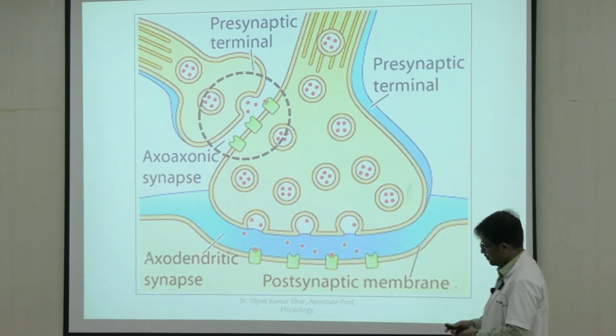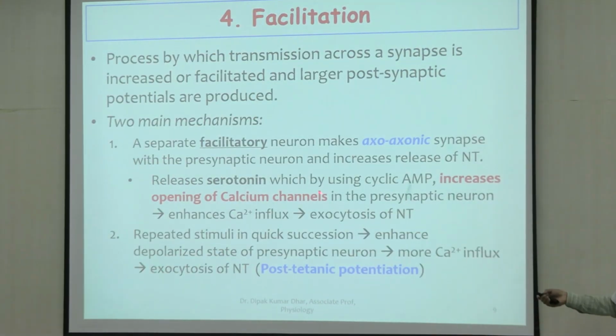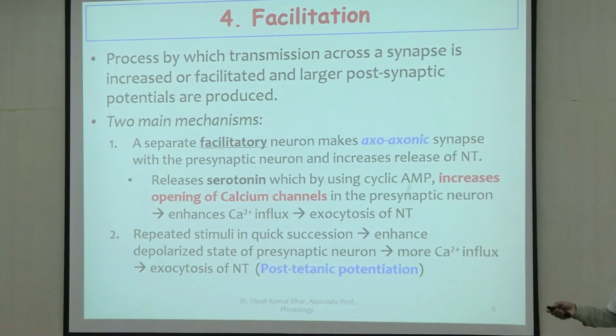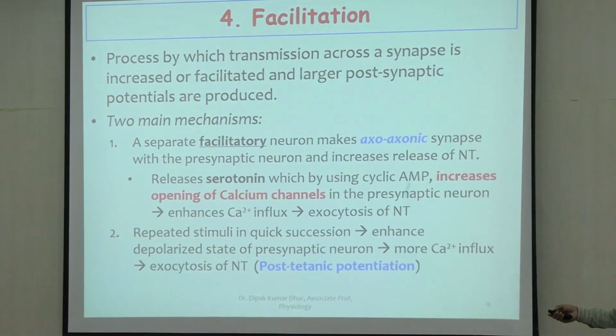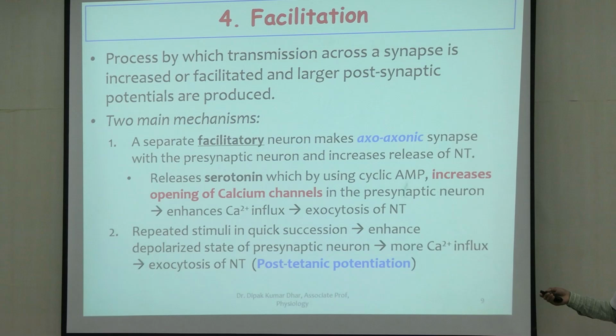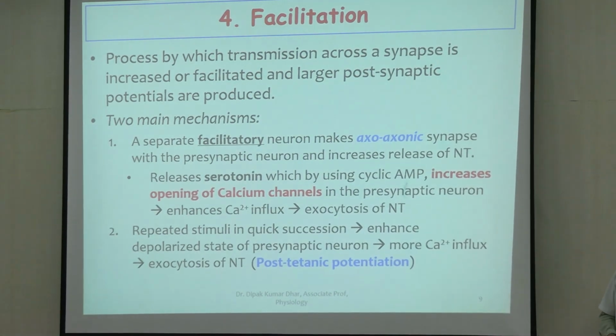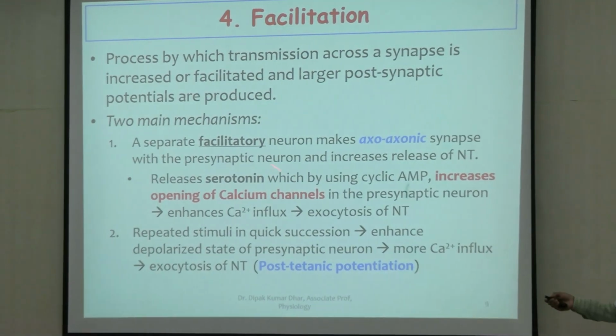What change happens? Usually, it's not in all cases, but mostly in this type of synaptic scenarios, the facilitatory neuron releases serotonin as the transmitter.